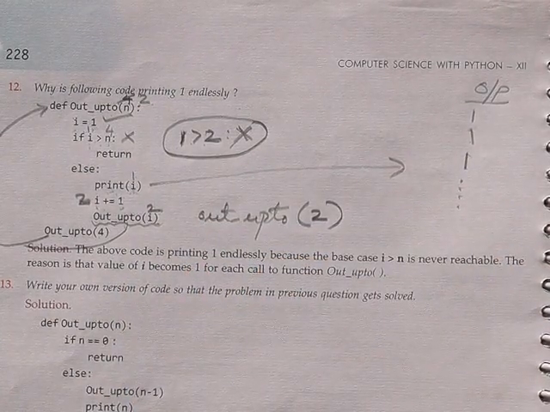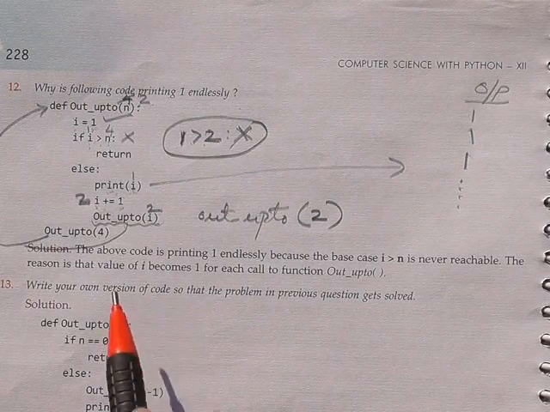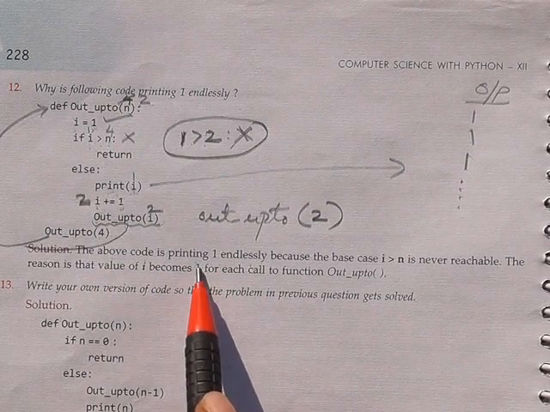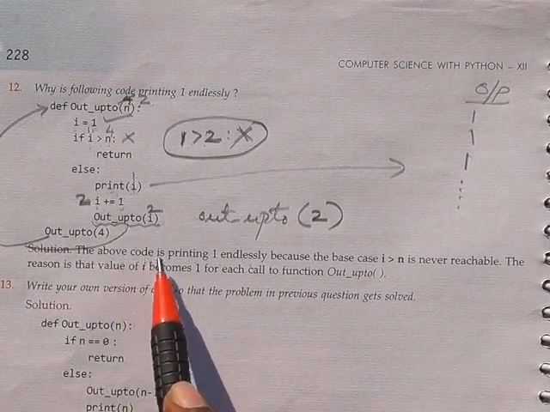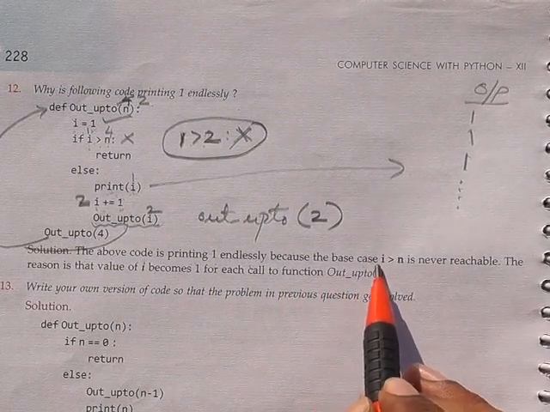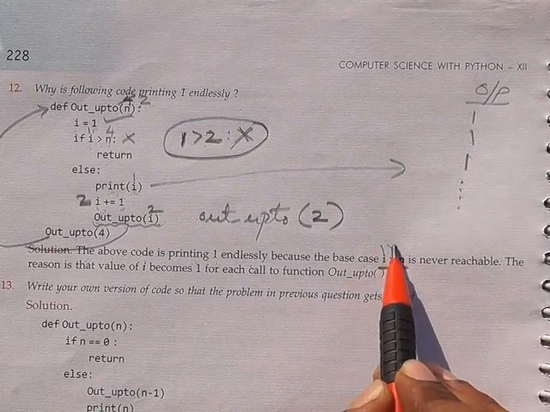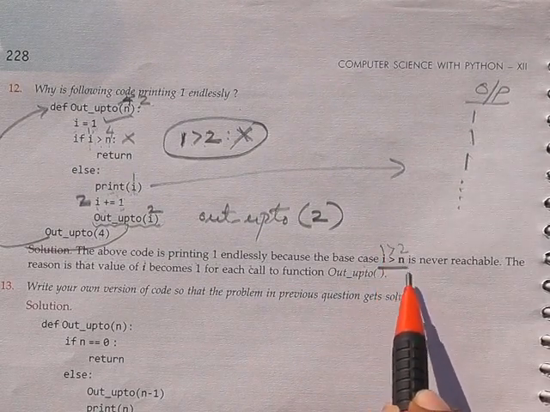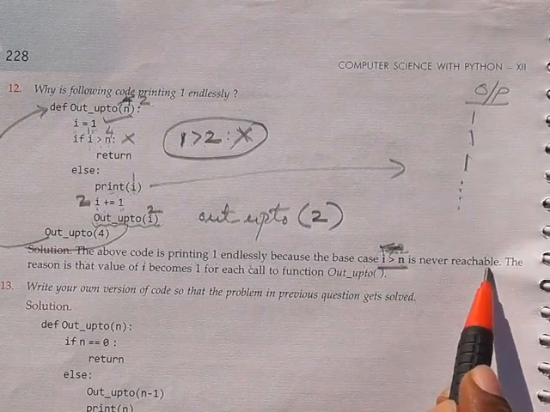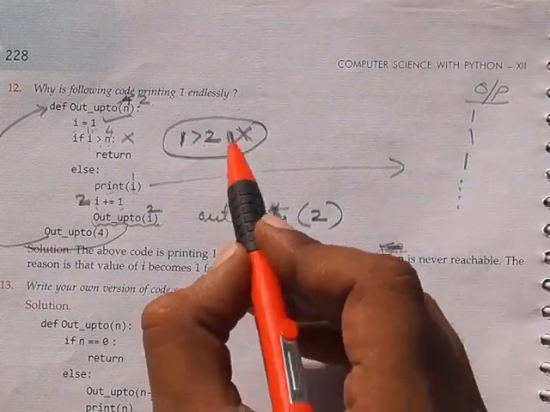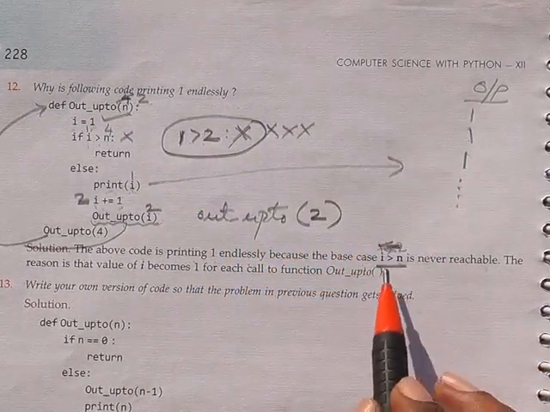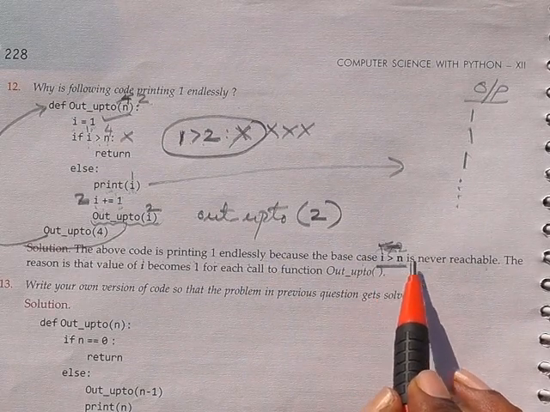So how to write the answer? See, the above code is printing 1 endlessly. You have to write like this in the answer sheet. The above code is printing 1 endlessly because the base case, 1 greater than n, that means 1 greater than 2, is never reachable. Always this condition is false, it won't be true. So this condition I greater than n is never reachable.